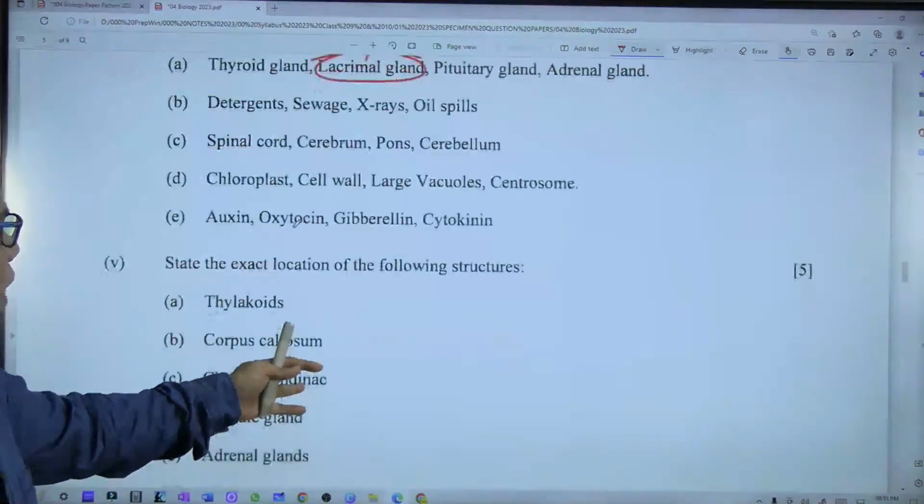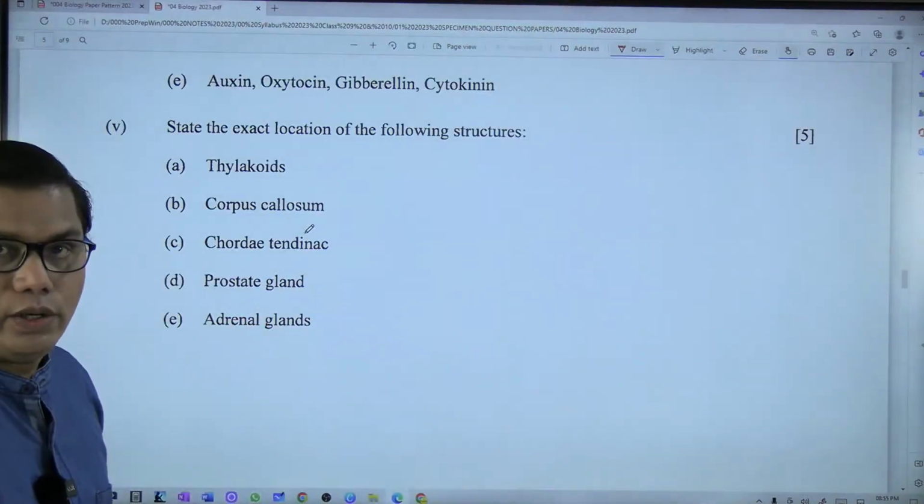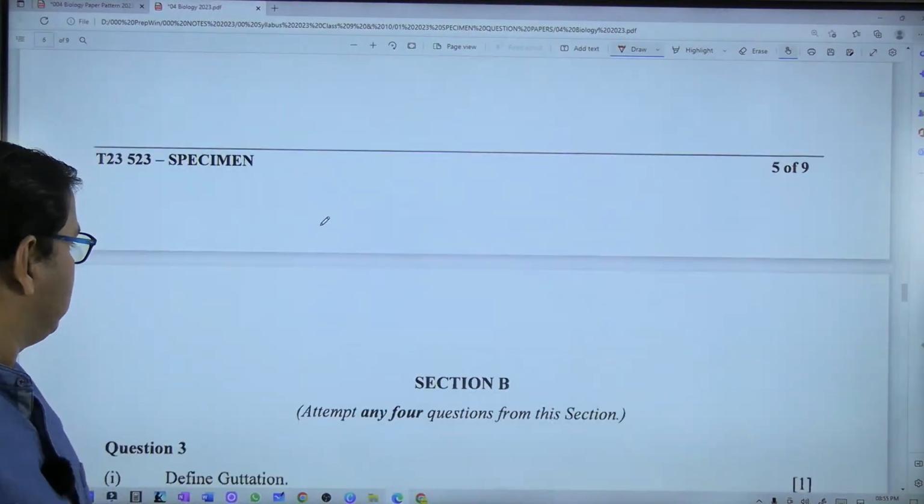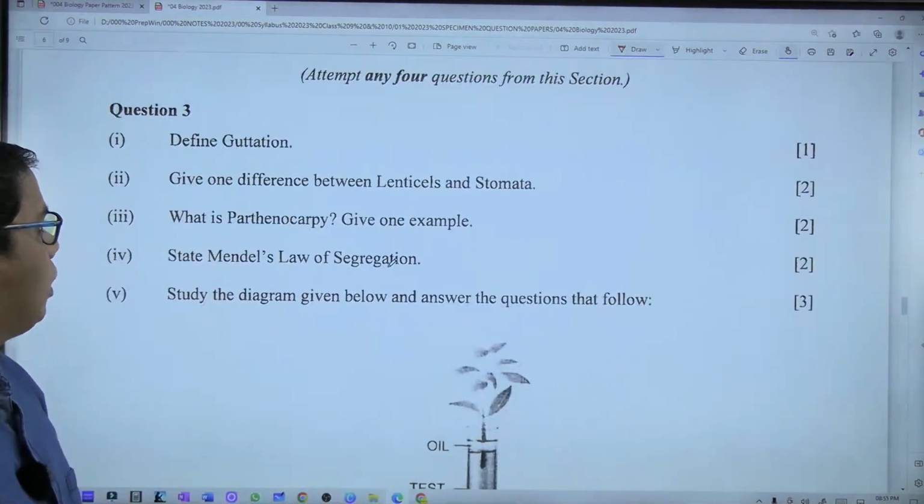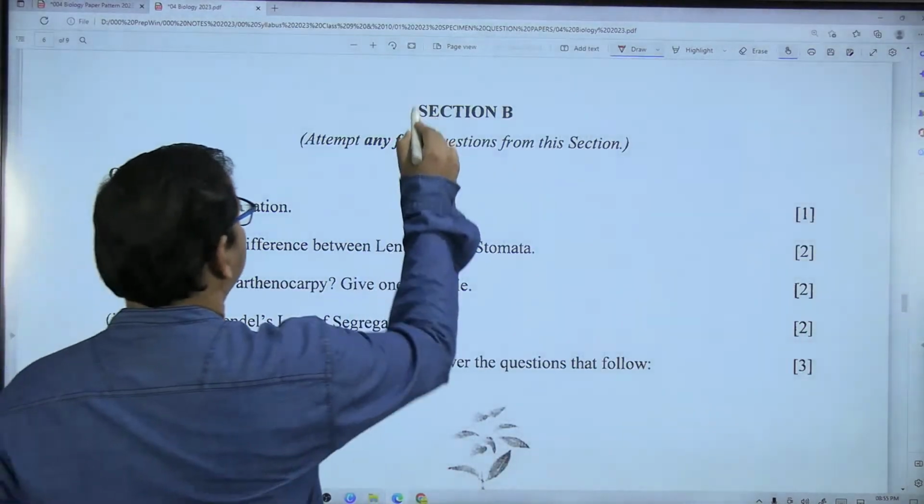Then location, you have location over here. Function, then you will get in the optional question. Okay, in the compulsory question, look at this section B.